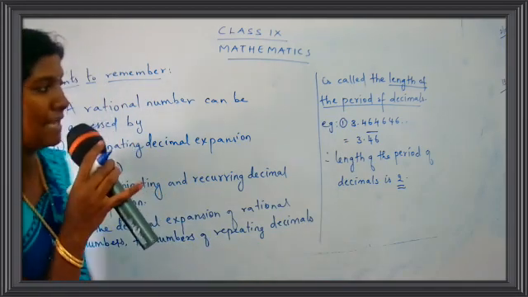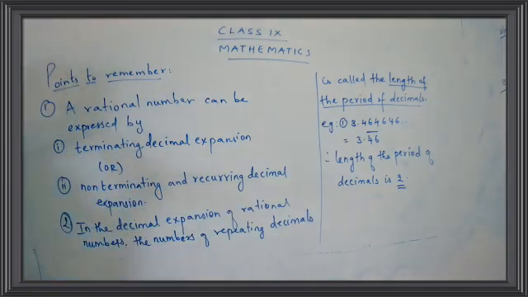Write down the first example, children: 3.464646 can be written as 3.46 bar. So 46 bar means how many numbers are repeated? Two numbers are repeated, so you have to write the length as 2.